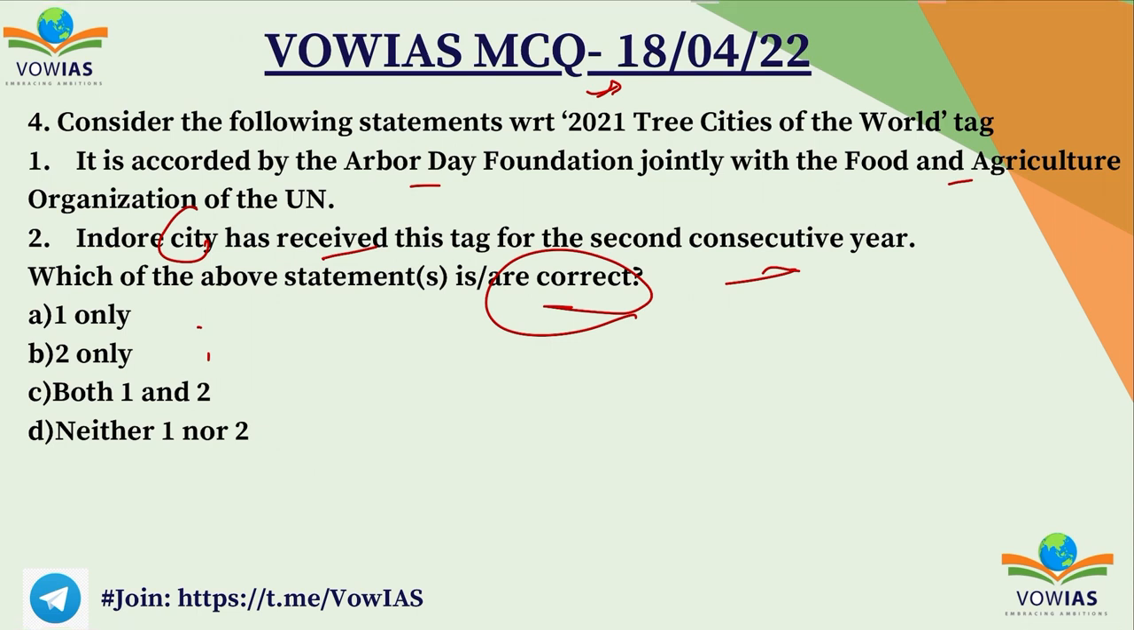Tree Cities of the World. It is accorded by the Arbor Day Foundation jointly with the Food and Agriculture Organization of UN. This is right, the first one is right. But the second one says Indore city has received, and this is wrong. It is Hyderabad which has received this tag for the second consecutive year. So A, 1 only, is the correct answer.